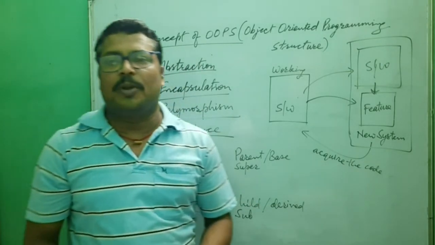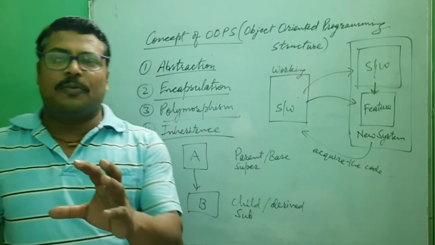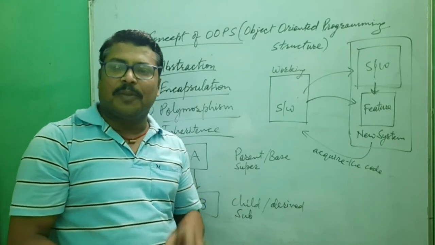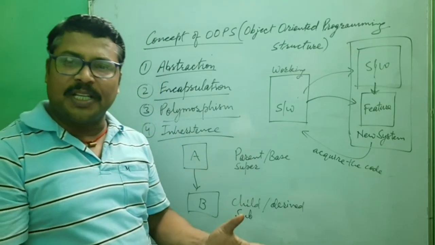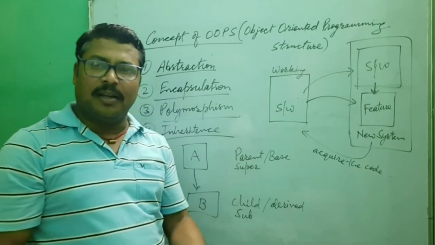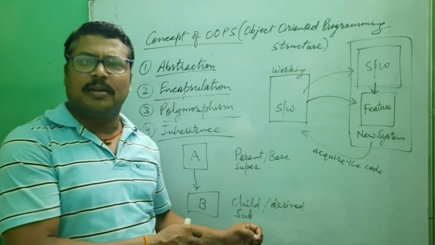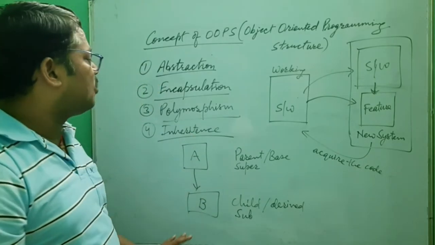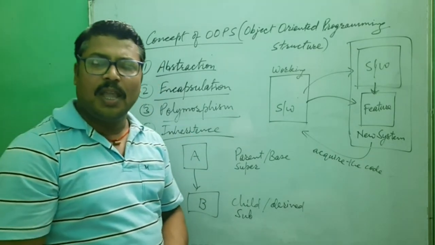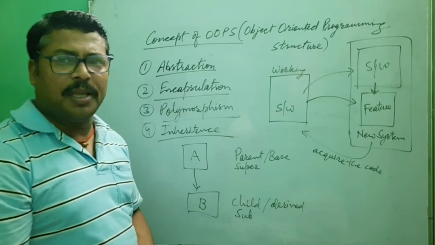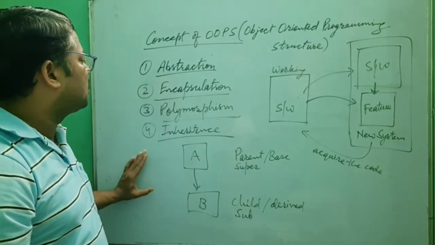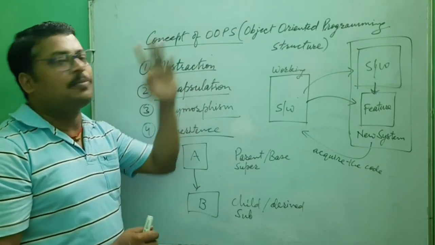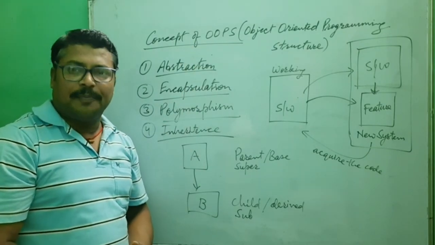Like that, one real-life example: your father's property, the son is acquiring all the properties, money, land, house, car, bike, all the things, and using them. This concept is known as inheritance. When we implement all these four concepts in programming, the program is completely based on the object-oriented programming structure. Okay, so thank you.